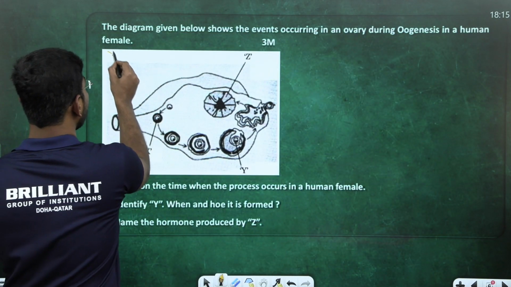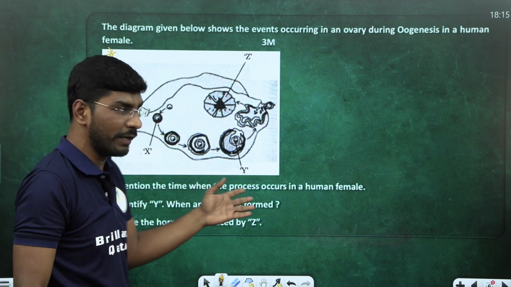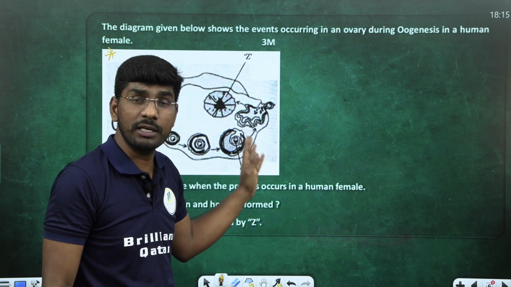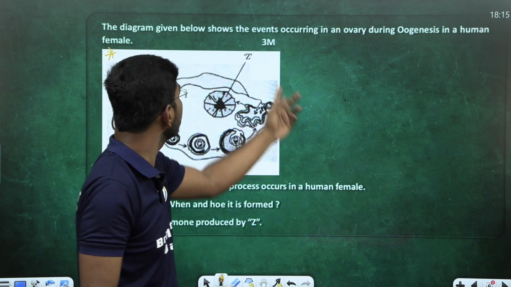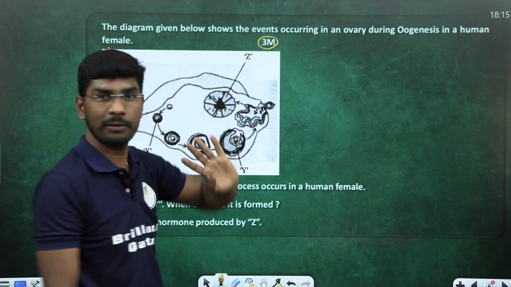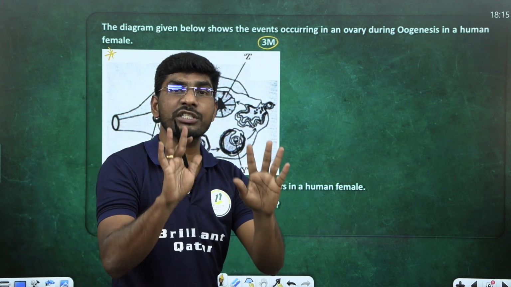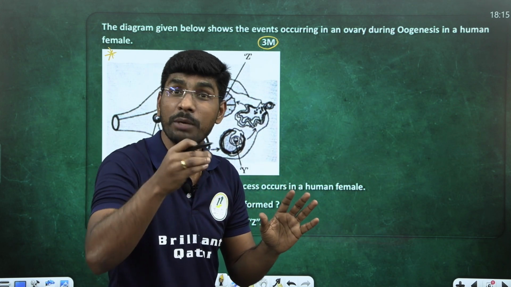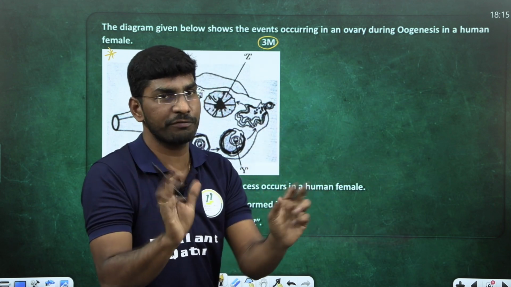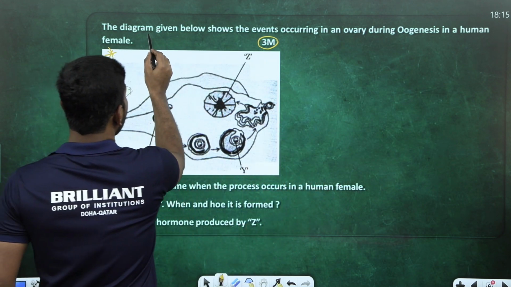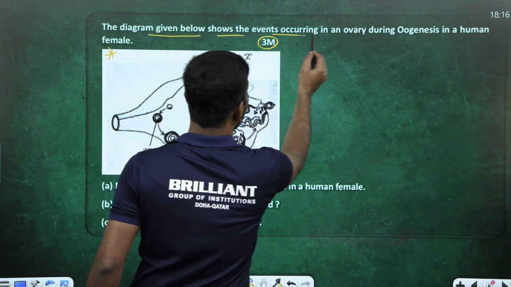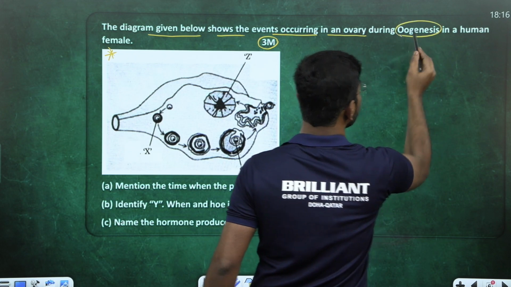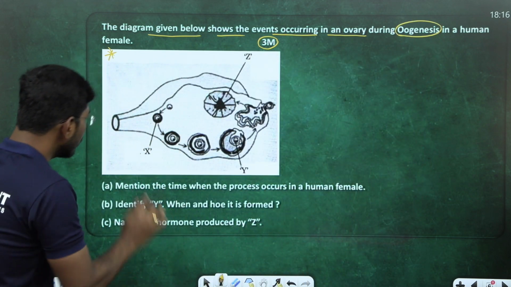This is the most important question. This question is actually from the 2023 Qatar set paper. This is a 2023 Qatar paper 3-mark question they gave. Look at the 3-mark question they gave. This is a transverse section of the ovary. 3 figures they've given and 3 marks, and they're asking different types of questions from this. Let's take here. The diagram given below shows the events occurring in the ovary during the oogenesis process.